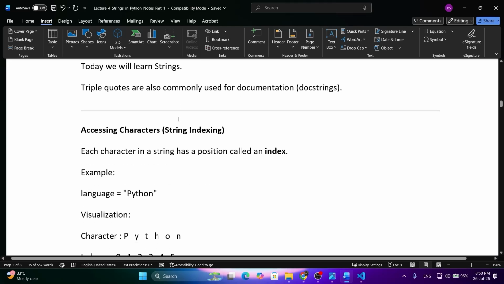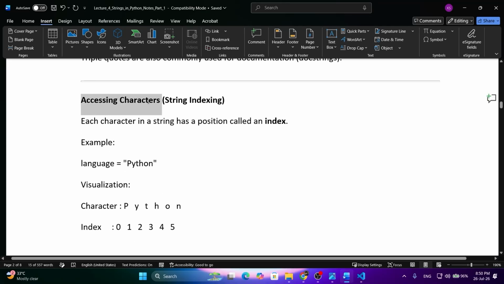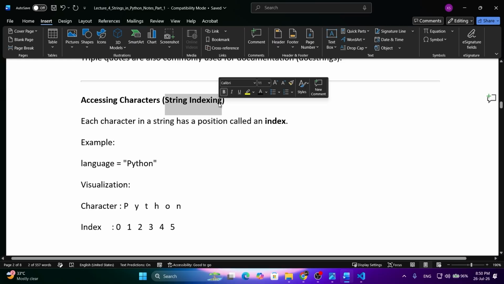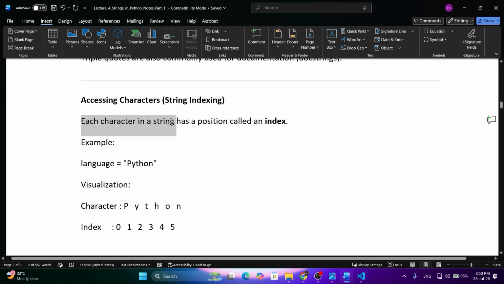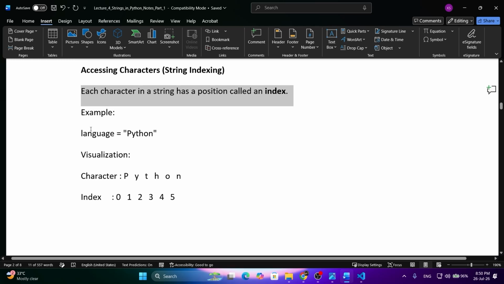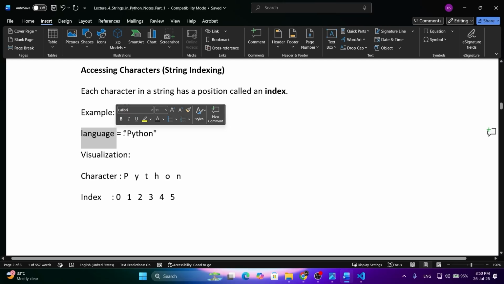Now, the next thing is how to access characters. We will learn about string indexing now. What is string indexing? Each character in a string has a position called an index. We are having an example here. We will see here first and then I will explain. So we are having one variable language. The string Python is assigned to the variable language.